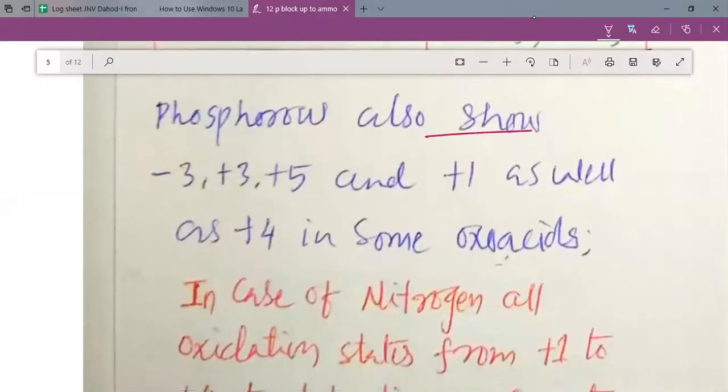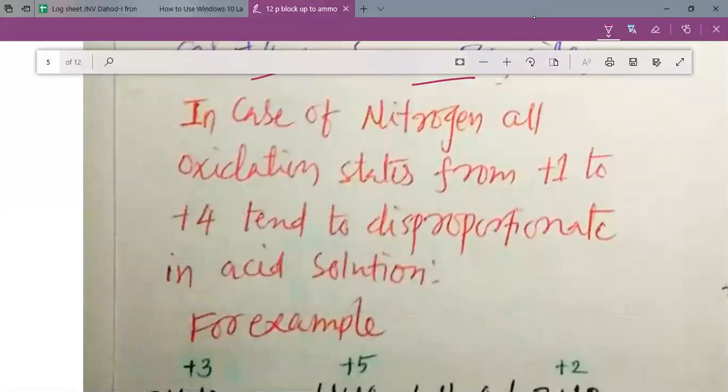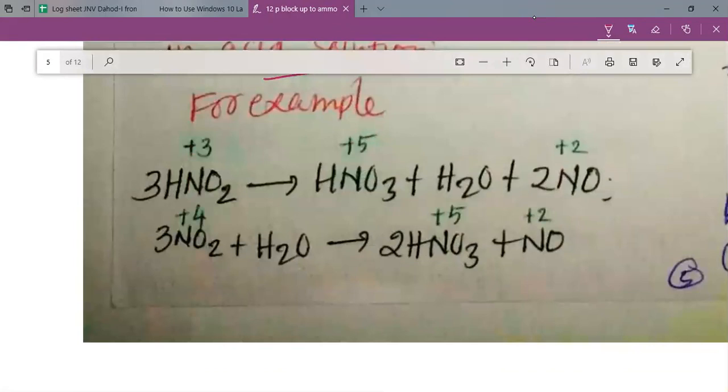Phosphorus also shows -3, +3, +5 oxidation states, and apart from that, it also shows +1 as well as +4 oxidation states in some of its oxoacids. In case of nitrogen, all oxidation states from +1 to +4 tend to disproportionate in acid solution, my dear students. So let us understand the disproportionation reactions of the compounds of nitrogen. You can see that HNO2 disproportionates to give HNO3 and NO. So 3HNO2 gives HNO3 plus H2O plus 2NO. You can see that the +3 oxidation state is oxidized to +5, and the +3 oxidation state is reduced to +2.